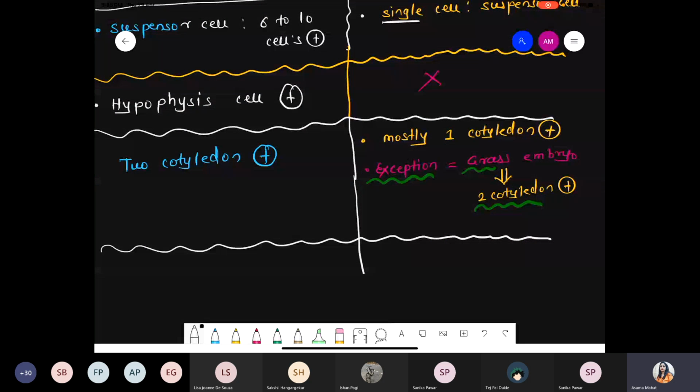We'll see the structure, grass embryo. At that time I'll show you exactly what the reason is and why they get formed, and also what their specific name is.